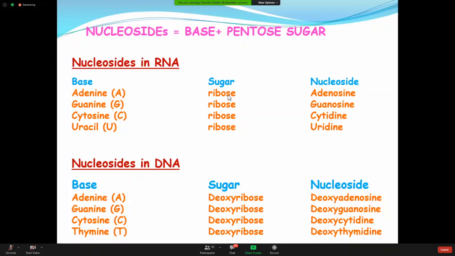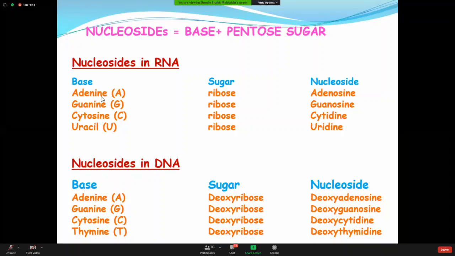Look, I am talking very slowly because I want to make everybody understand. If you get the basic knowledge of this, then gradually you can do it yourself. So with adenine, you are adding a sugar. I am talking about the molecules of RNA, so the sugar is ribose, not deoxyribose.